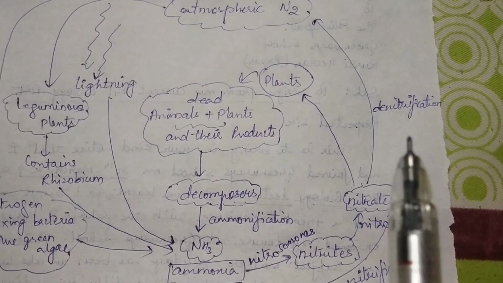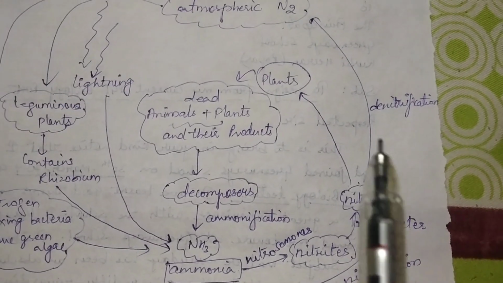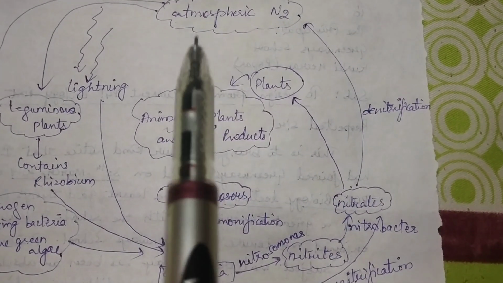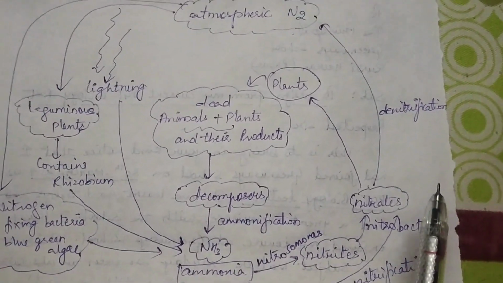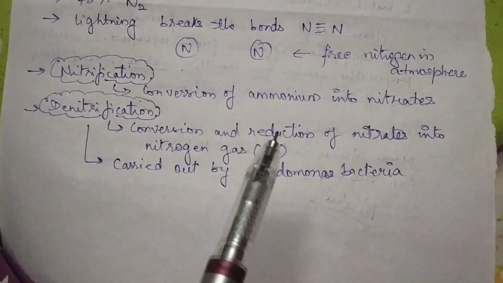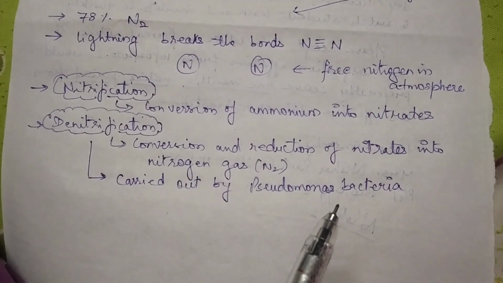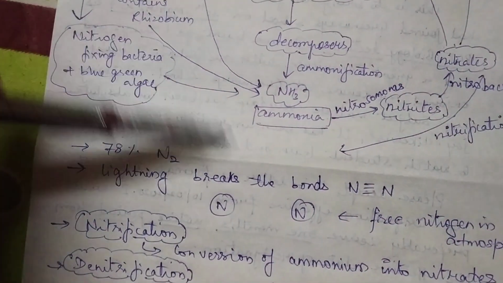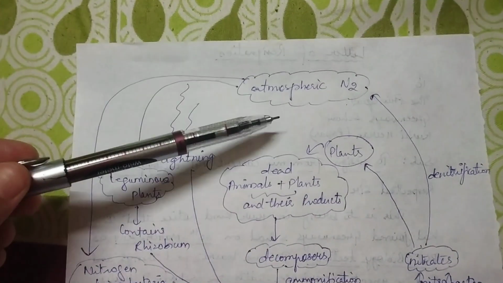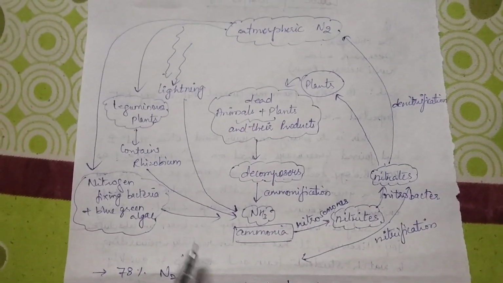Now next is denitrification. Denitrification can be broken down into two words, that is de and nitrification, right? So de means removal or release. Whatever nitrogen is fixed through this cycle is released again into the atmosphere, and this is basically done by the bacteria known as Pseudomonas, right? So I have written here conversion and reduction of nitrates into nitrogen gas carried out by Pseudomonas bacteria. Whatever nitrogen is fixed within the soil for the plants is again released into the atmosphere, and thus this cycle continues, and this complete cycle is known as the nitrogen cycle.